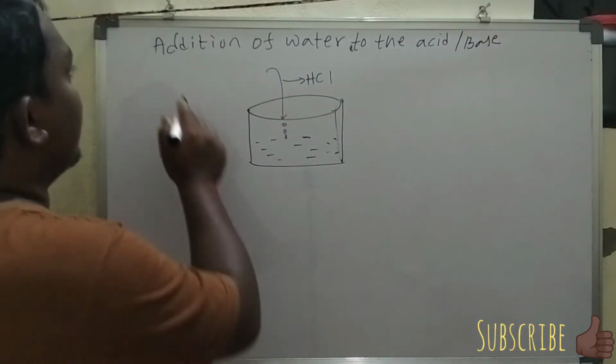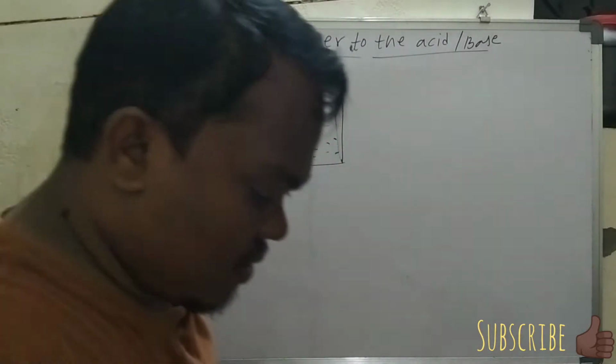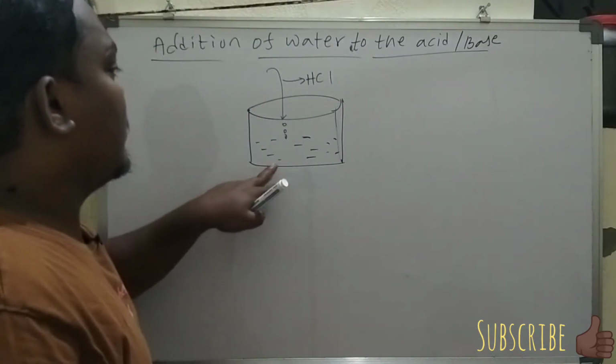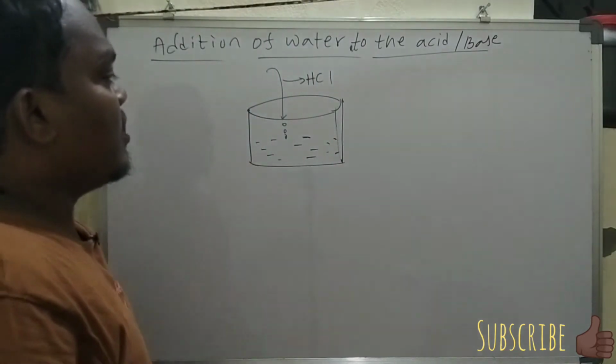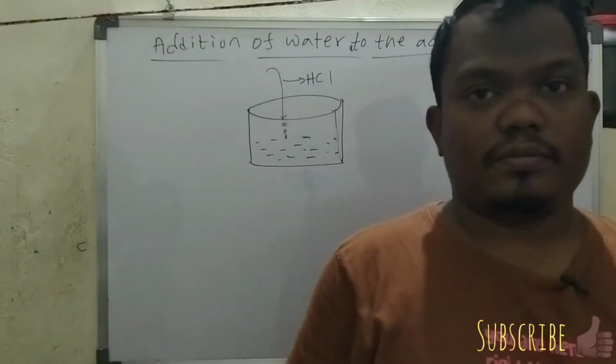Here I am taking water in the beaker, and I am adding HCl.